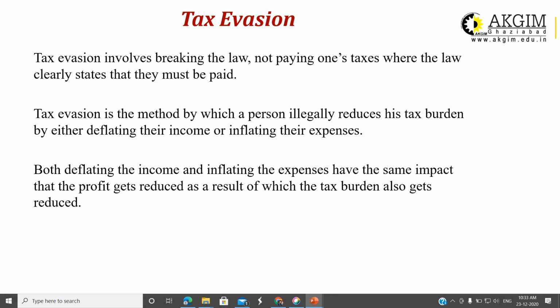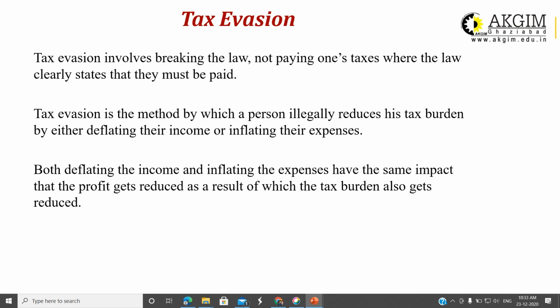Next is tax evasion. Tax evasion, in Hindi, we also call tax chori. Tax evasion involves breaking of law, not paying one's taxes where the law clearly states that they must be paid. That means you know that tax is payable, laws are there, clear provisions are there, but still you are not doing so. So it is illegal, it is cheating, by clearly knowing that intentionally you are not following the law, you are not paying the tax.